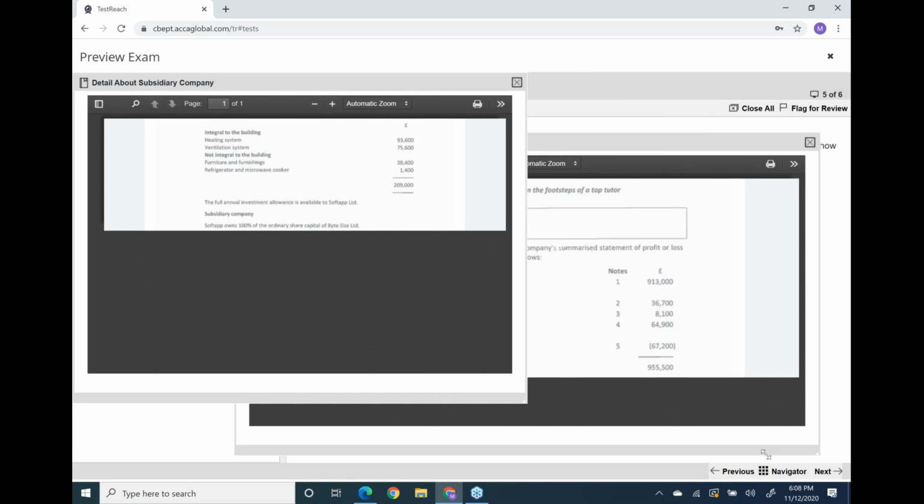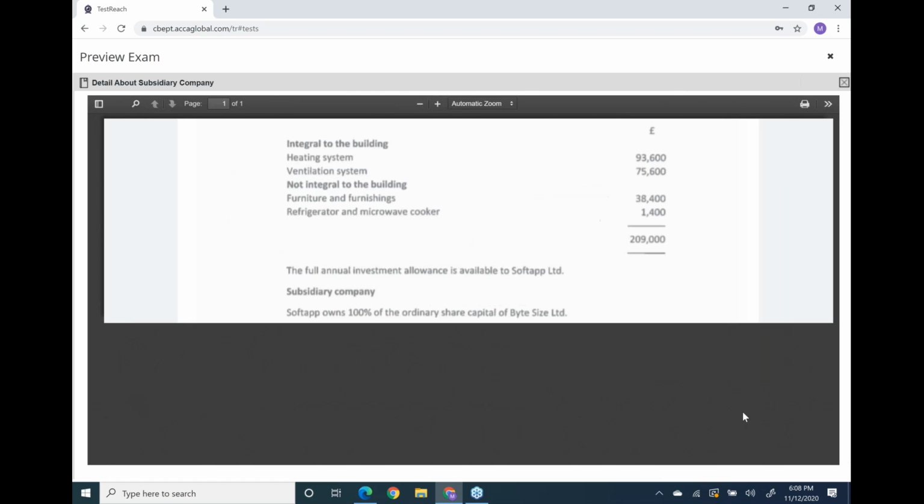Now, this is the capital allowance part. Wait, some information in this software is missing. You can check your WhatsApp question; I have the question with me. The capital allowances portion is a little bit missed in this software. See the tax written down value, use the WhatsApp question or check your exam kit question, please.